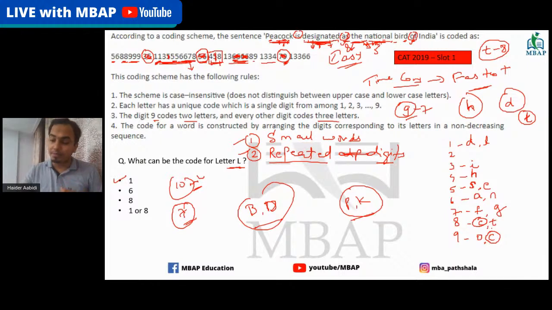PKBD. This is left. I'm waiting for answers on that.